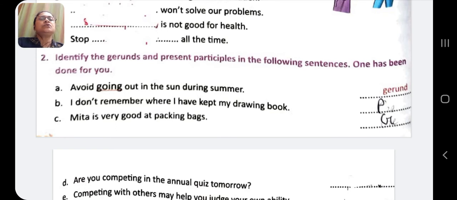Mita is very good at packing bags. Now Mita is very good at packing bags. Here once again, packing bags says about the activity. Mita is very good at what? Packing bags. So packing bags here is object. So it will be gerund.